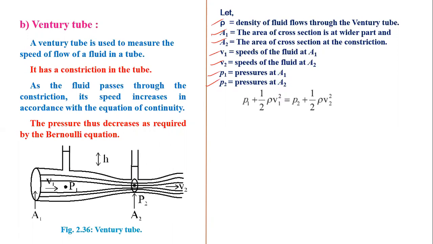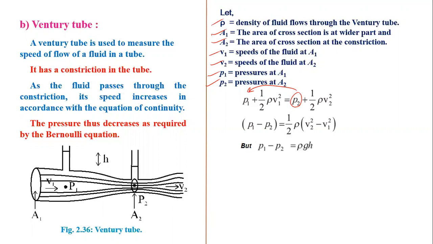Then by Bernoulli's equation we can write P1 plus 1 by 2 rho V1 square is equal to P2 plus 1 by 2 rho V2 square. Here the potential energy is 0, so the potential energy term does not appear. Now we rearrange the terms. P2 is shifted to this side, so we get P1 minus P2 is equal to 1 by 2 rho (V2 square minus V1 square).